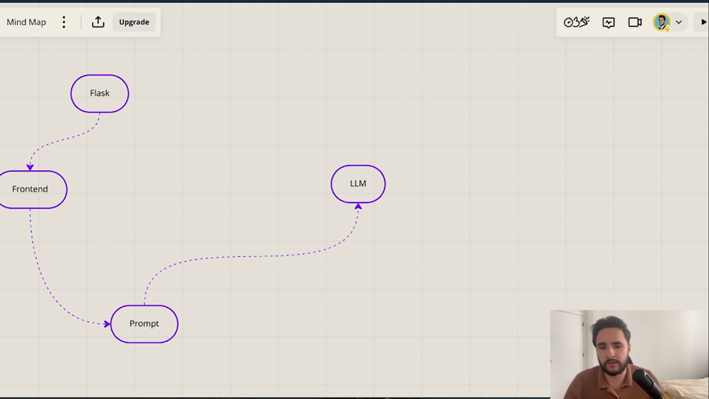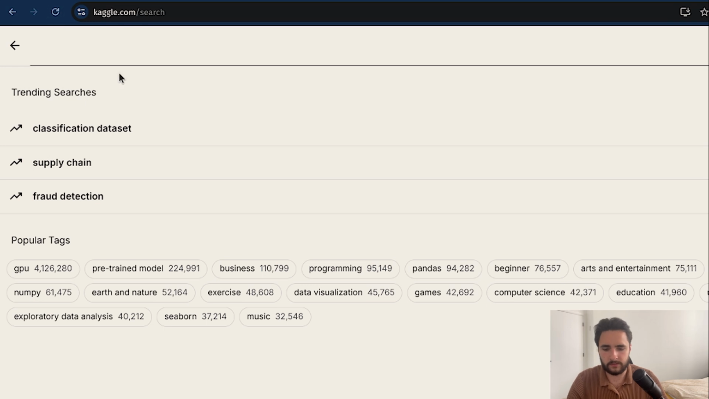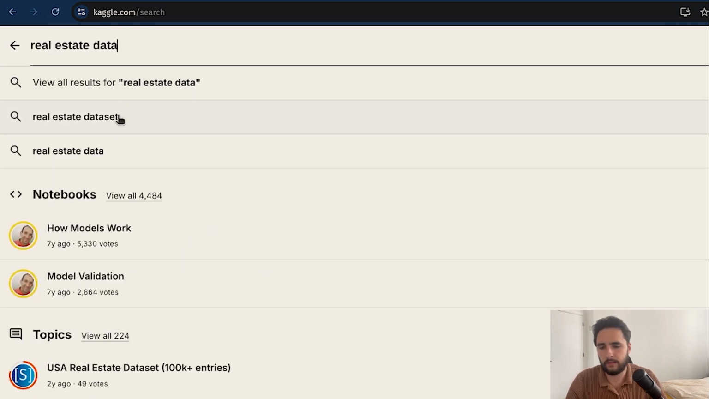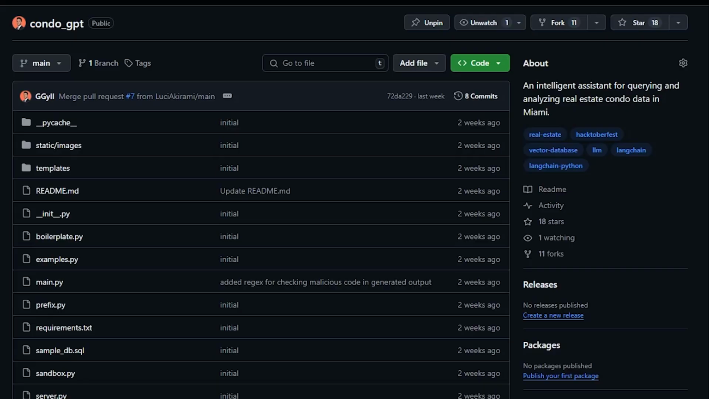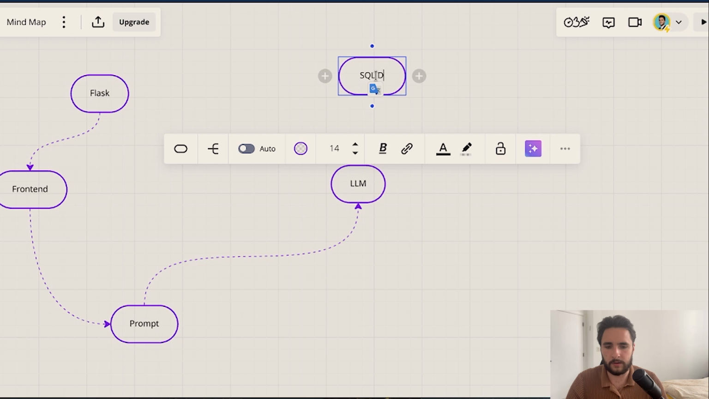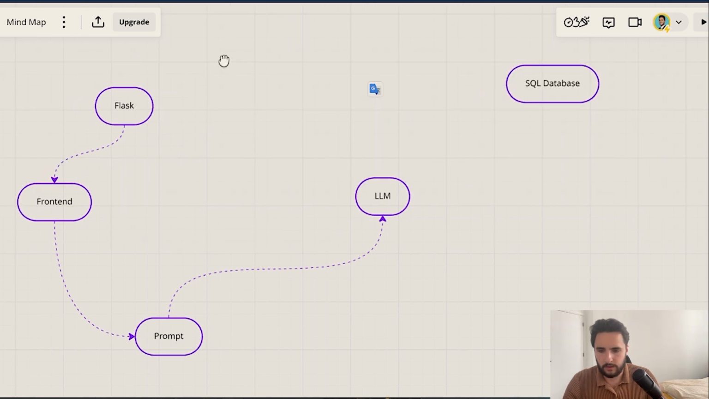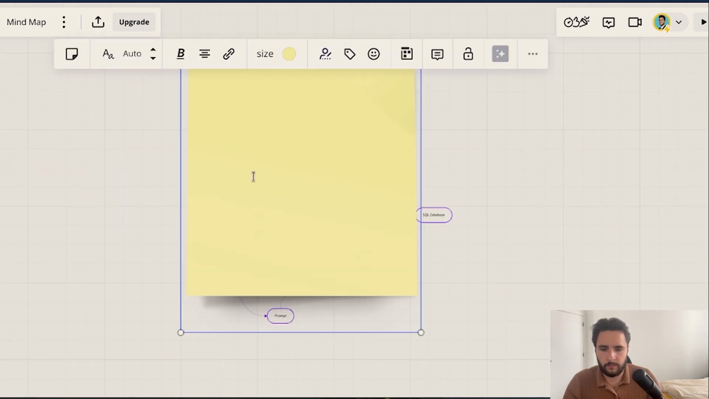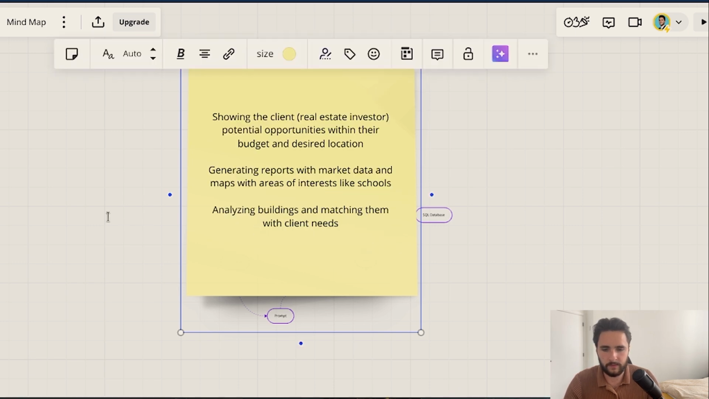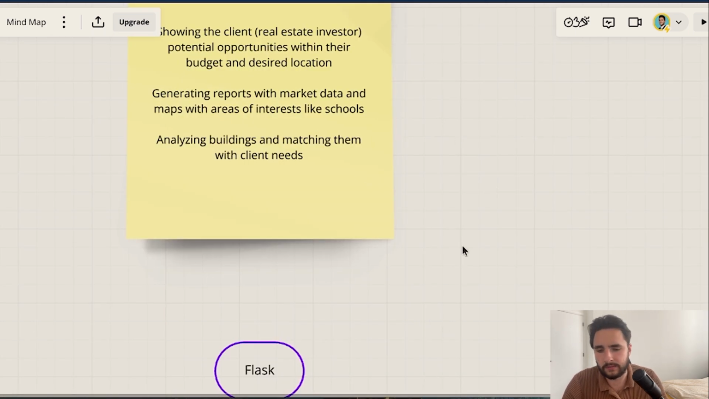So you can go on, for example, Kaggle and search for a real estate data set. But in this example, I'm going to use the ConoCube database, which I have a snippet that's open source on my GitHub for ConoGPT, which I'm going to link down below. So that's going to be our SQL database. Actually, I'm just going to paste in the requirements here so we have them here easily to see. Let's just look at the requirements and see how we can adjust them.